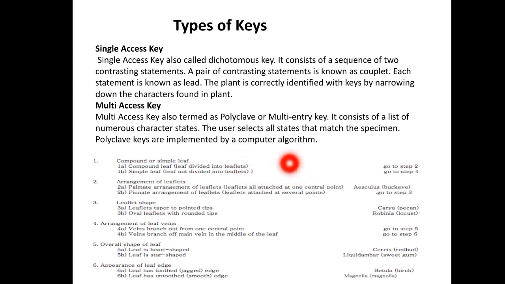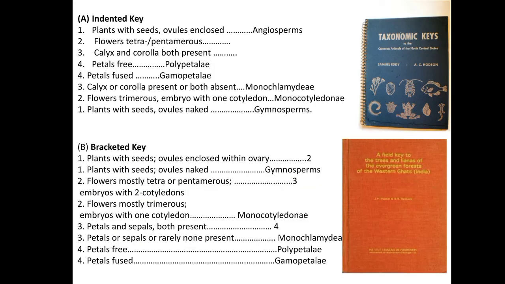So this is about the types of the keys. Here you came to know about the single access keys. In single access keys, you studied the indented key and bracketed keys, and you also came to know about the multi access key, which is also known as the polyclave key. So this was all about the flora and about the keys. I hope you guys understood well. Thank you.